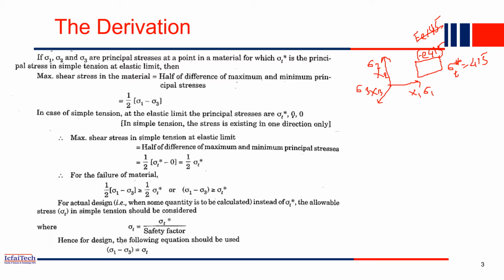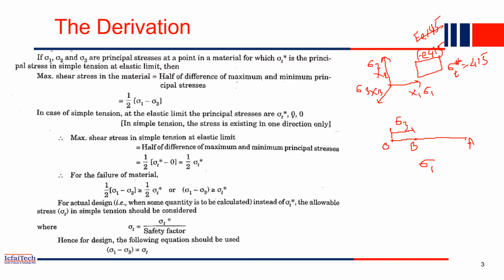So now what is the maximum shear stress? Can anyone guess? We discussed this when we studied the Mohr circle. If you remember how to draw the Mohr circle, you have the maximum major principal stress, we call it sigma 1, starting from O to A. Then we draw the minor principal stress up to here, that is B, and this length is sigma 3.